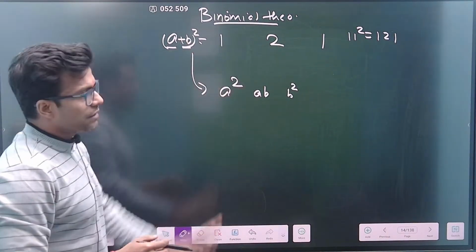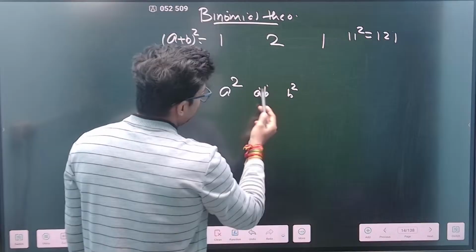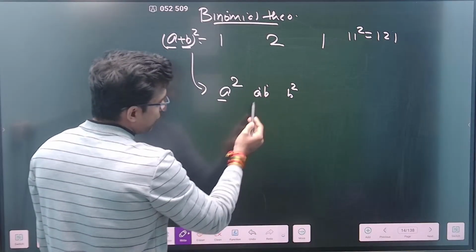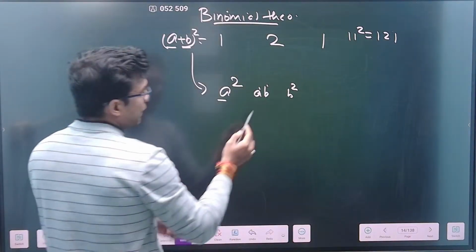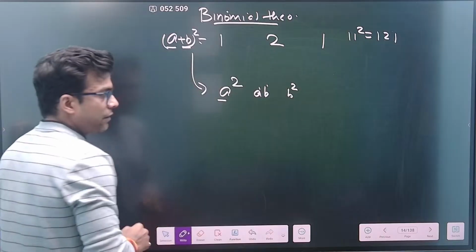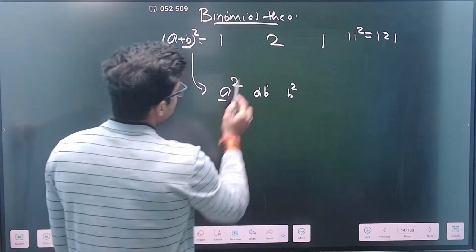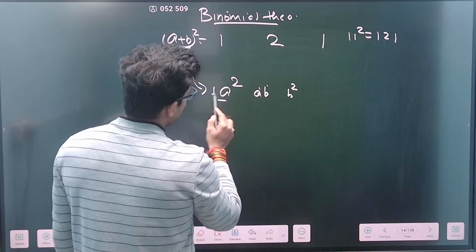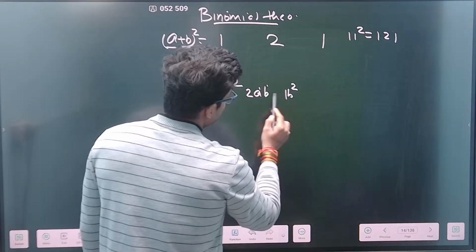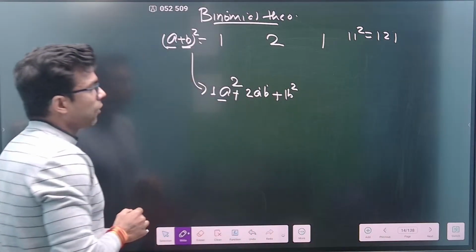Every time the total power is the same. Here is 1, here is 2, and here is 1, with the plus sign. So this is how the formula becomes.